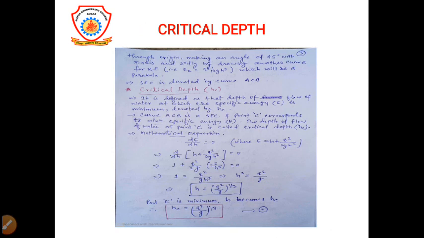The point at which the specific energy is minimum stands for critical depth. Now the mathematical expression: we differentiate the specific energy, that is h plus q square upon 2g h square, which gives h equal to q square upon g whole power 1 upon 3. As we know, at the critical depth E should be minimum. When E becomes minimum, h becomes hc. Therefore, hc is equal to q square upon g whole power 1/3.